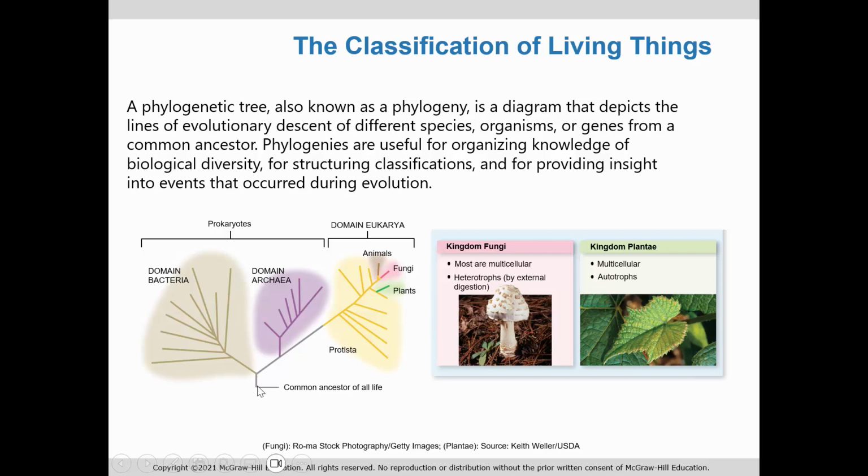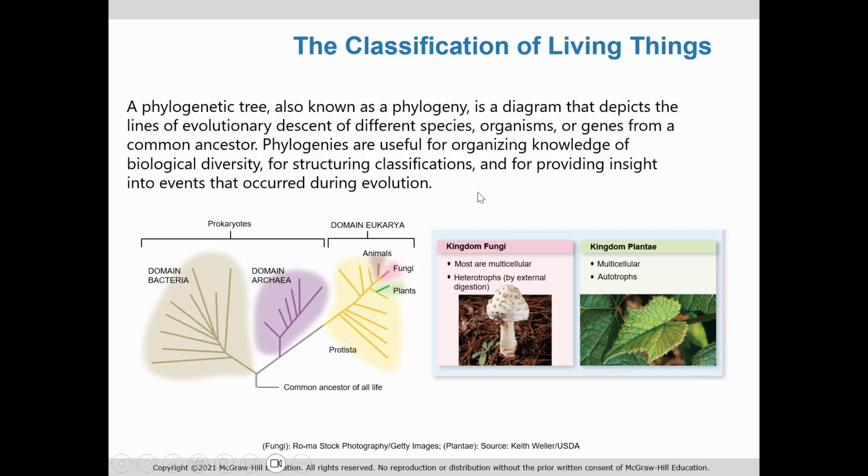So here's our common ancestor of life, and evolution led to the development of bacteria, eukarya, but also archaea. So very generally, archaea are more closely related, and this is usually a DNA phylogenetic tree, more closely related to eukarya.